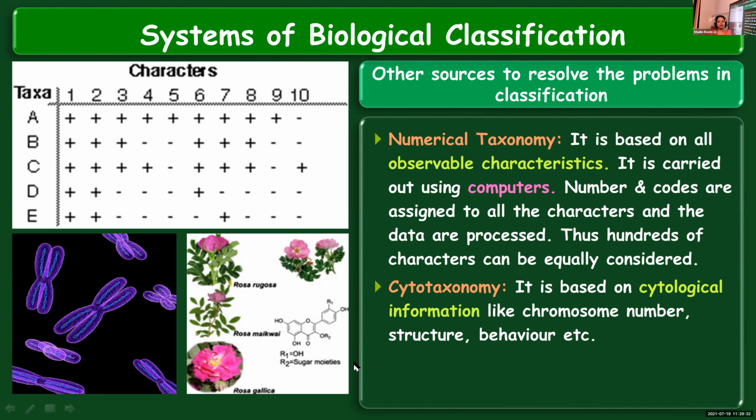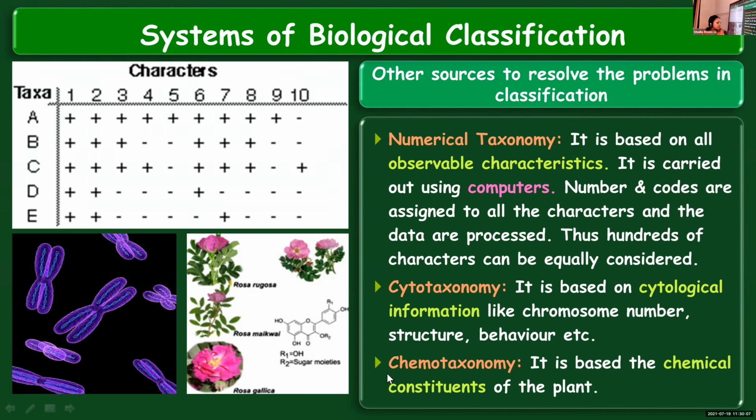Cytotaxonomy is the second source. It is based on cytological information. Cytology is a branch of biology that deals with the study of cells. So cytotaxonomy is based on cytological information regarding the cell, for example, the number of chromosomes present, the structure of the cell, and the behavior of the cell. So based on these different characteristics,